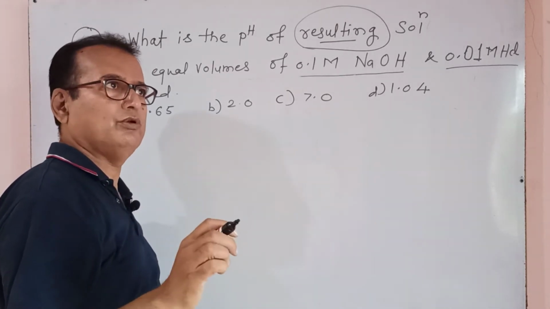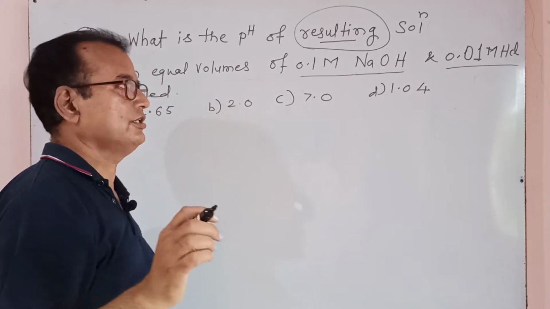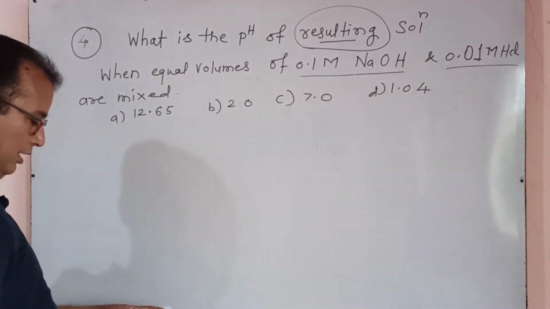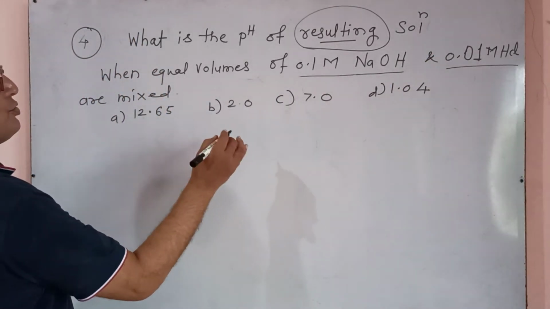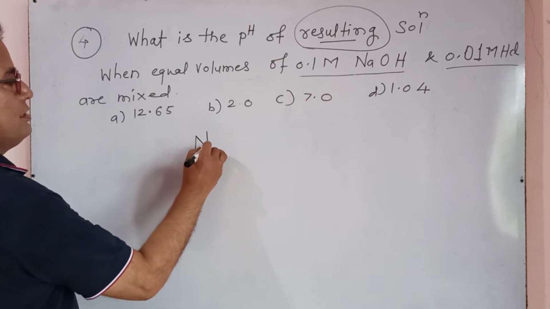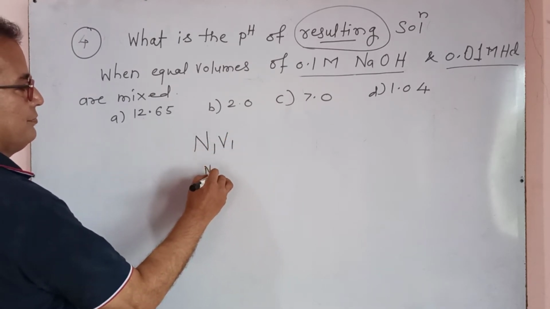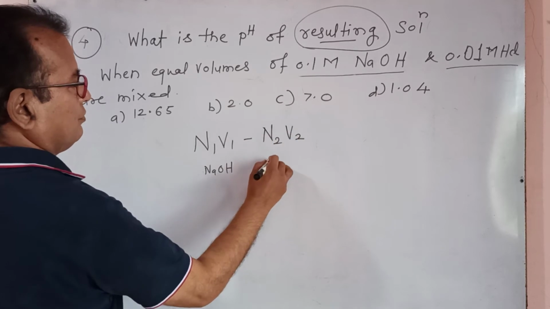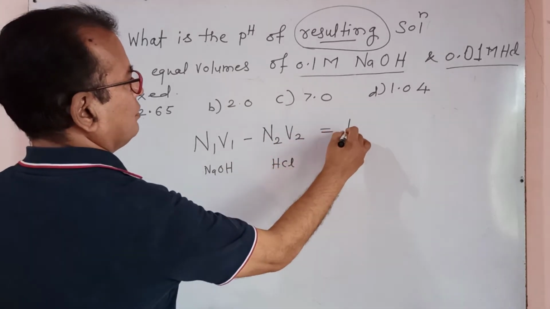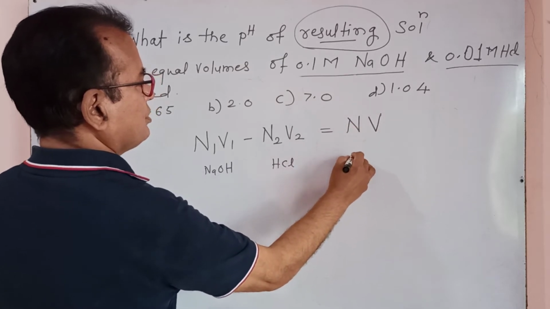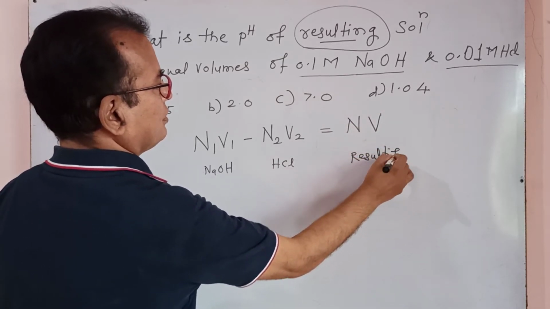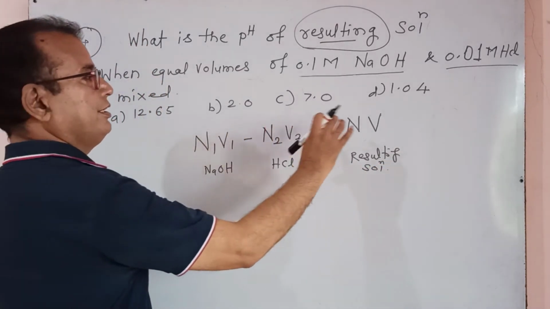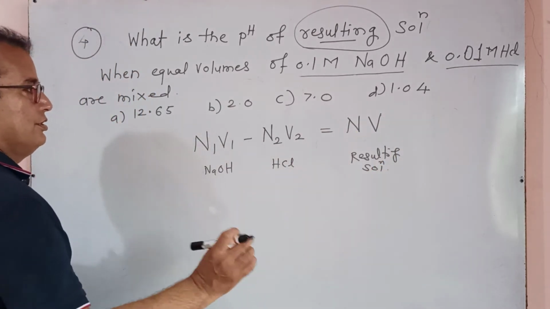And we must calculate the concentration of our resulting solution. This is 0.1 molar and 0.01 molar. Using N1V1 for NaOH minus N2V2 for HCl, the remaining part is the normality into volume of the resulting solution.